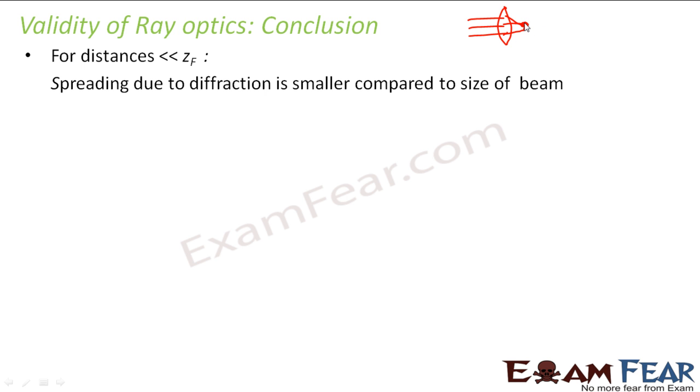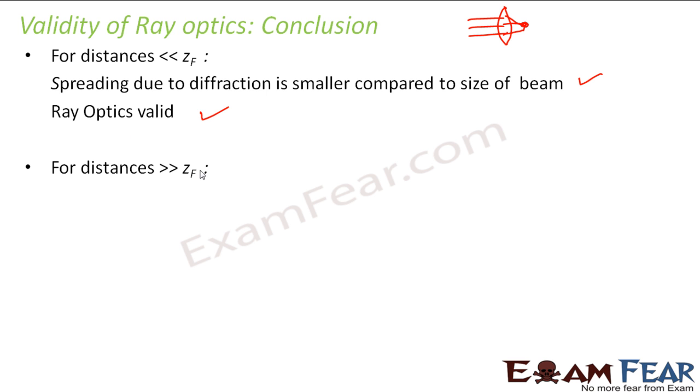For us, this should be a point, not a spread. So if we are considering distances which are very small compared to the Fresnel distance calculated in the previous slide, then ray optics is valid, because wherever the spreading due to diffraction is small, ray optics is valid.